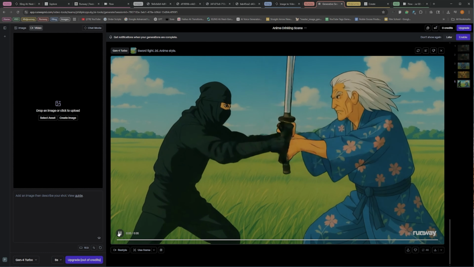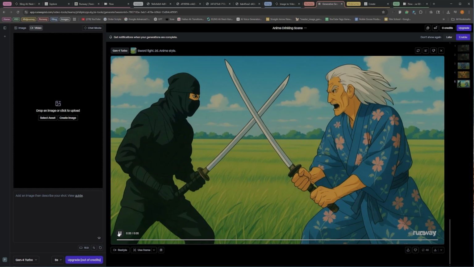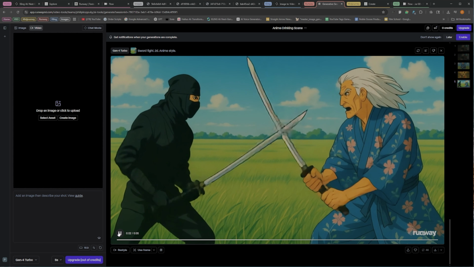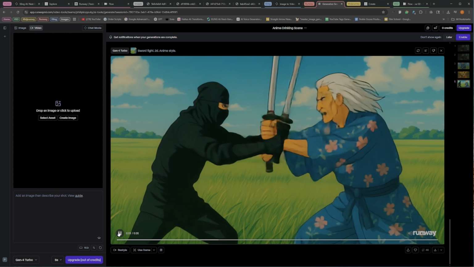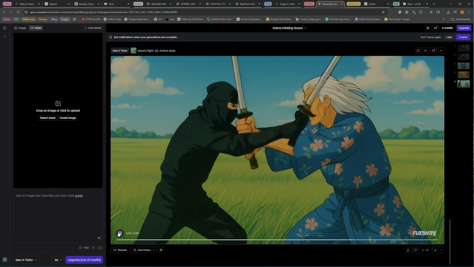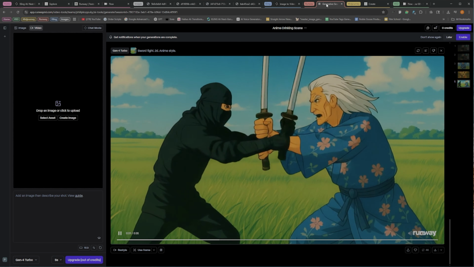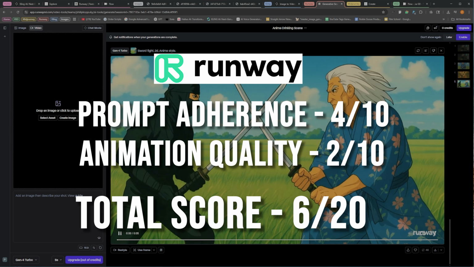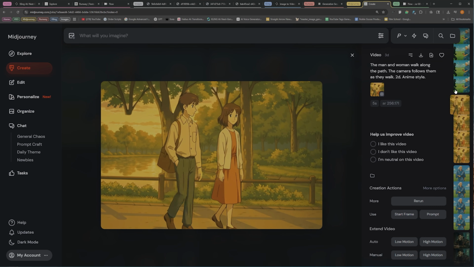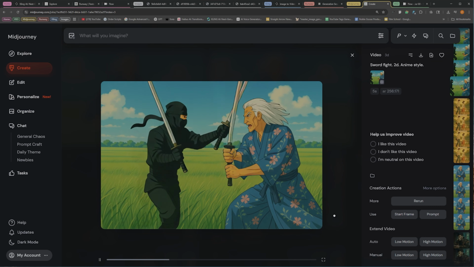So with Runway, they're kind of just pushing the swords against each other. Once again, not really great. There's less morphing than there was with Kling, but you know, this isn't something that you could use. In terms of Runway, I'm going to give this the same score as Kling, a 4 out of 10 in terms of prompt adherence, and a 2 out of 10 in terms of animation. Not great. Let's see how Midjourney did.